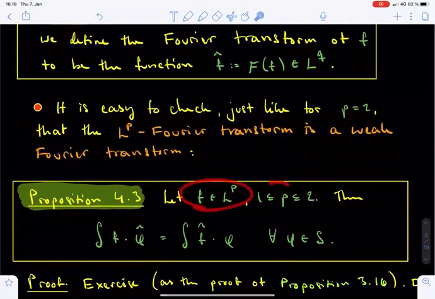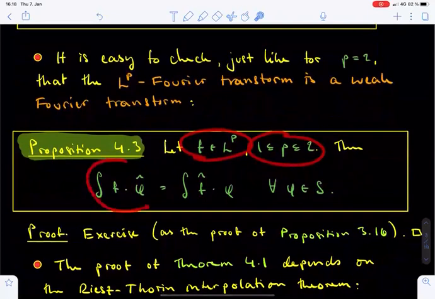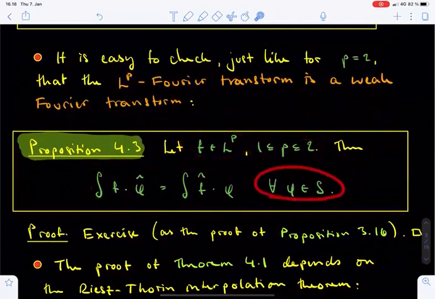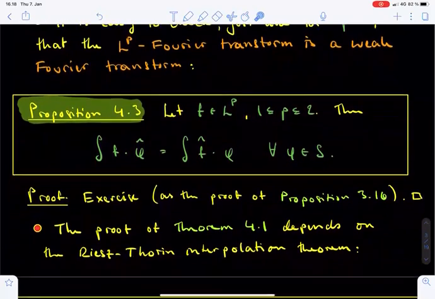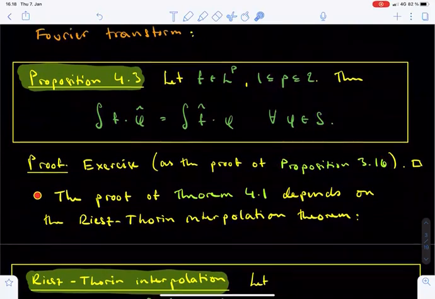If f is an L^p function and p is between 1 and 2, then the integral of f times phi-hat equals the integral of f-hat times phi for all Schwarz functions phi. We leave the proof as an exercise. It goes in the same way as the case p equals 2, which was Proposition 3.16.